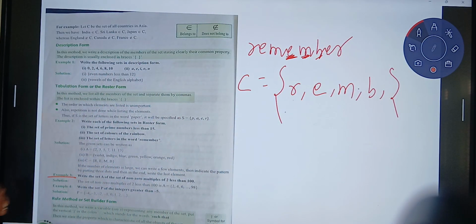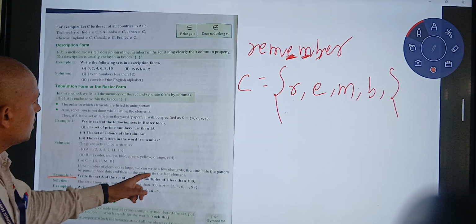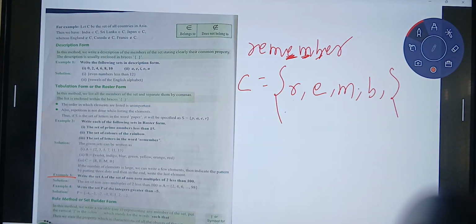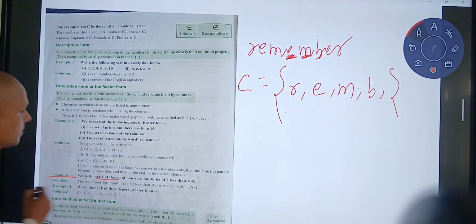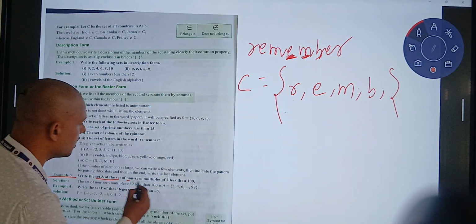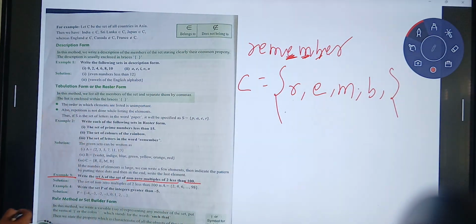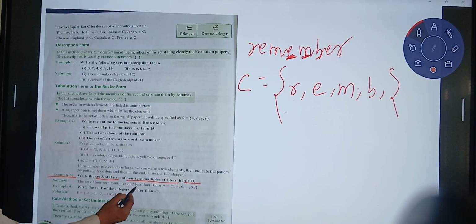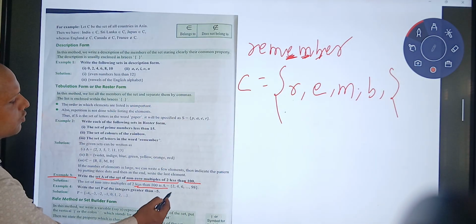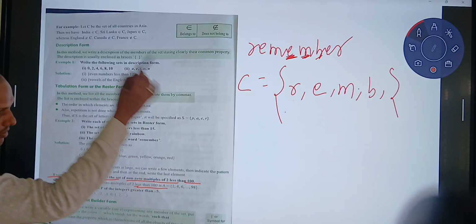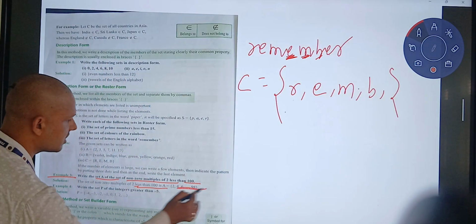Next, example number 3. Write the set A of non-zero multiples of 2 less than 100. Write it: the set of non-zero multiples of 2 less than 100. 2, 4, 6, 8 up to 98. This is in tabular form.